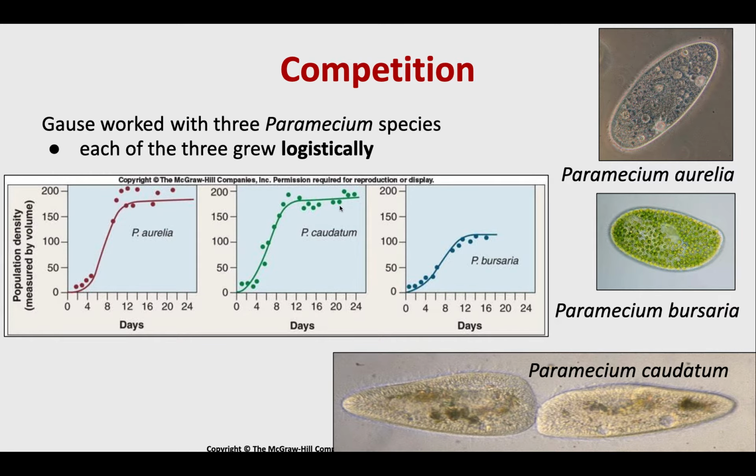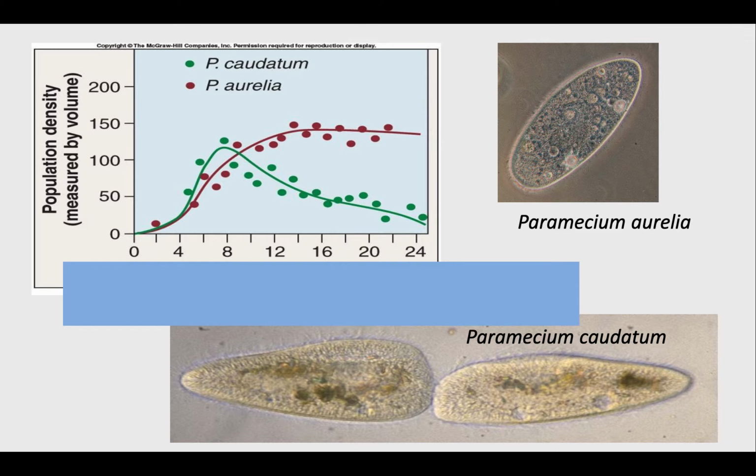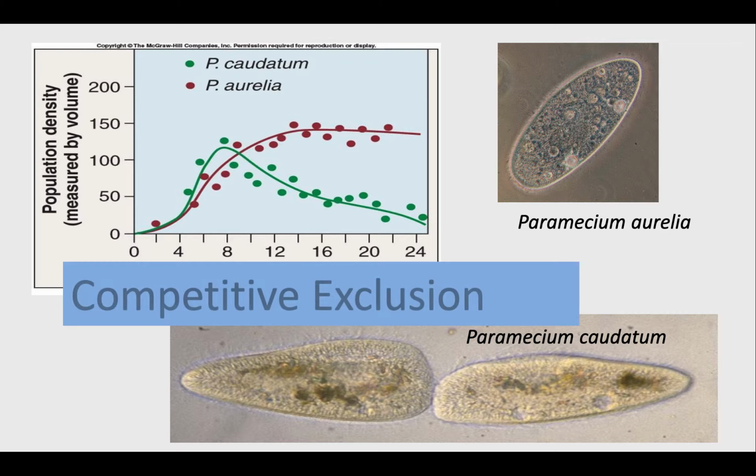Now he put them in competition with one another. So he put this red species with the green species here. I am not going to attempt to say their full names, but once he pitted them against each other, we saw that one species was able to thrive, the other one died out. So this is a good example of competitive exclusion, right, where one species wins out over the other.